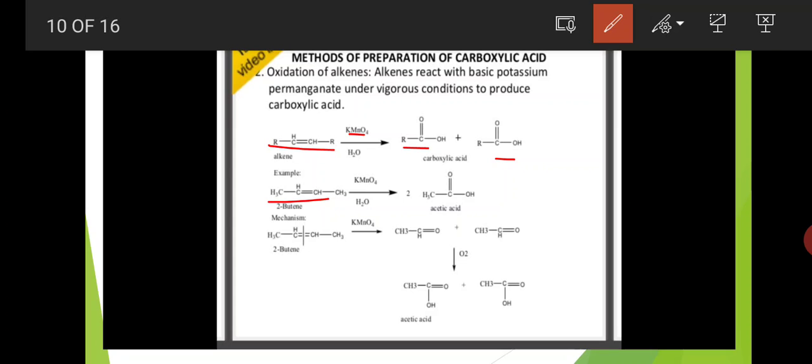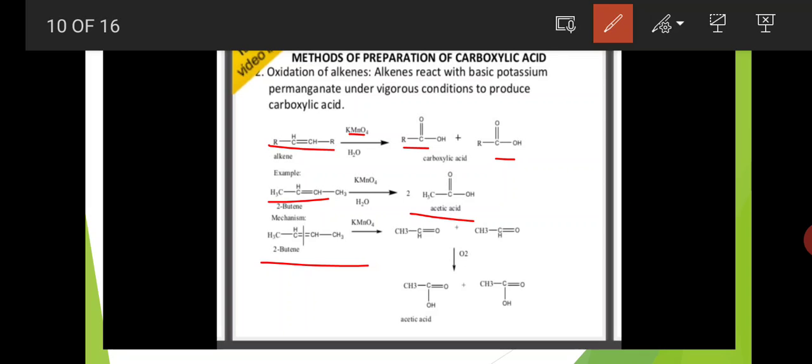Same 2-butene reacts with potassium permanganate. It is also an oxidation reaction. So here the oxidizing agent is KMnO4. React with KMnO4 under various conditions, 2-butene is converted to 2 moles of acetic acid.